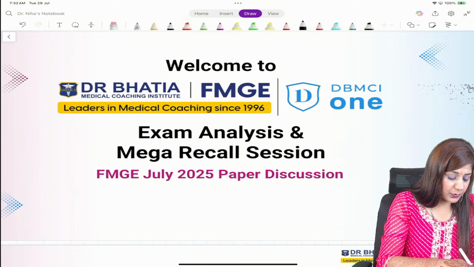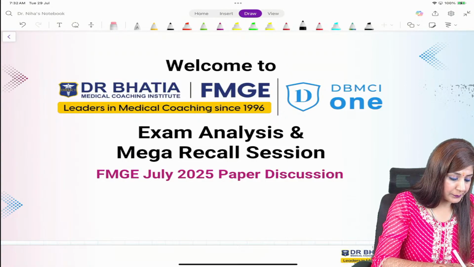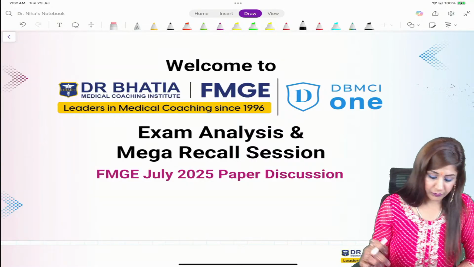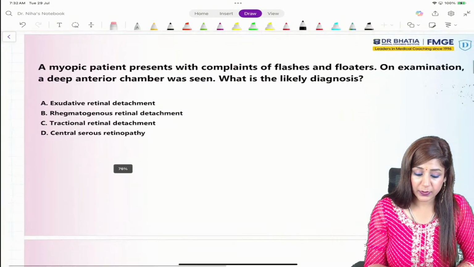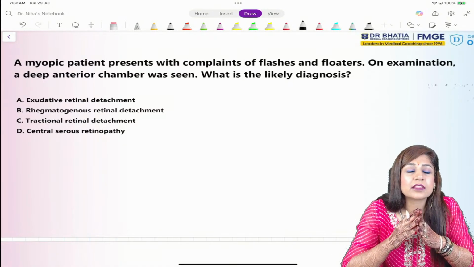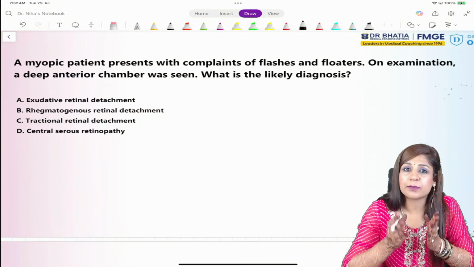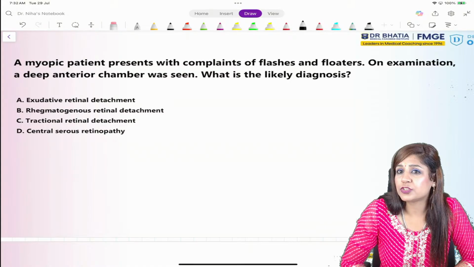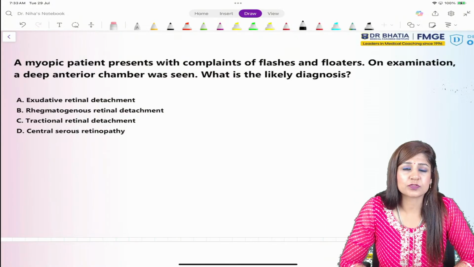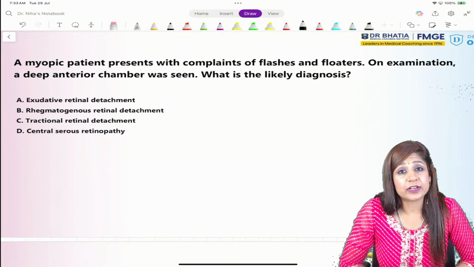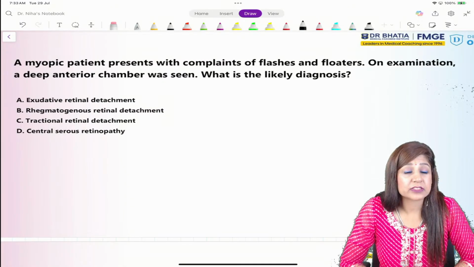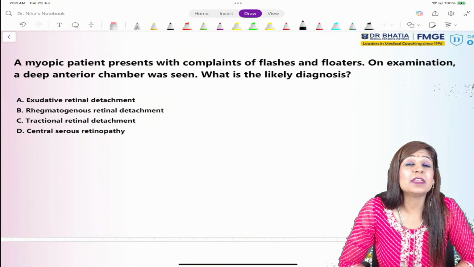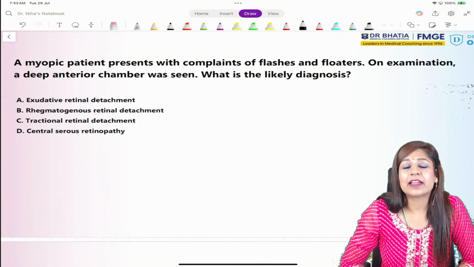Looking at question number 1. Now, the important thing in this examination was that all the important topics were asked. None of the questions which came in ophthalmology was such that this was not an important topic, or not something which is regularly taught, or not discussed. So all the questions were PYQs, PYTs, and more so I think these questions are actually